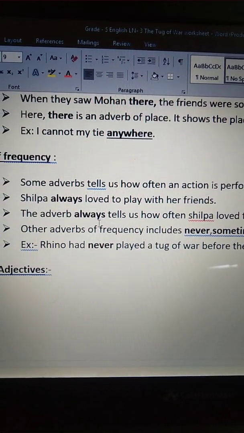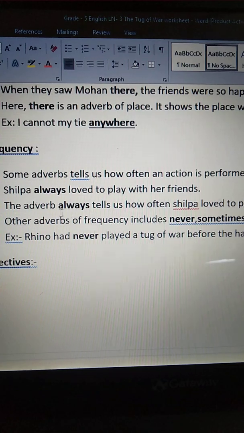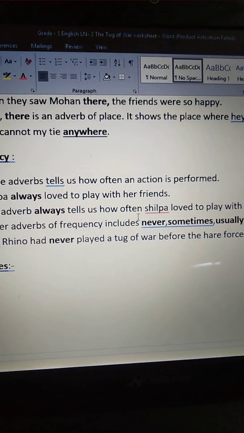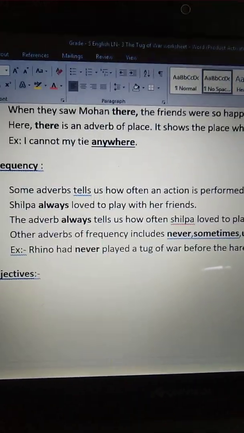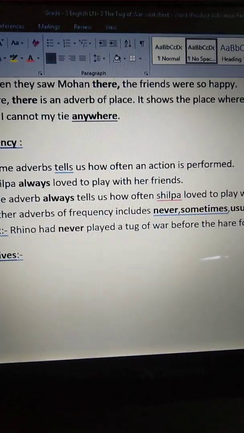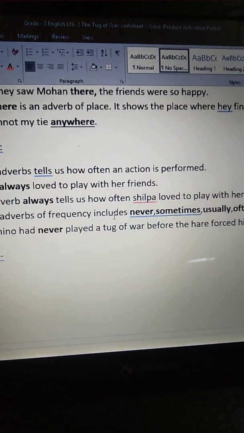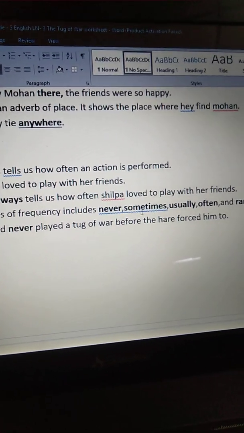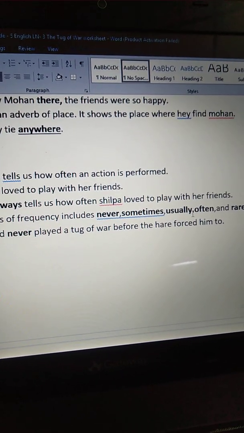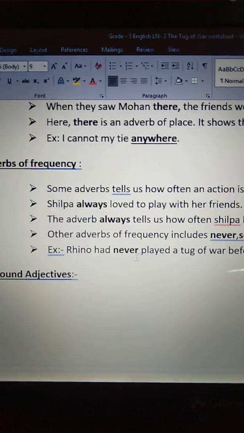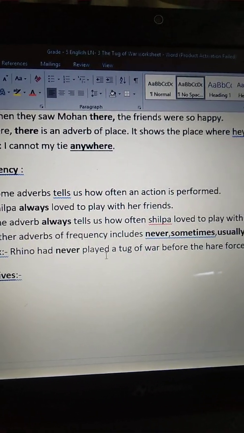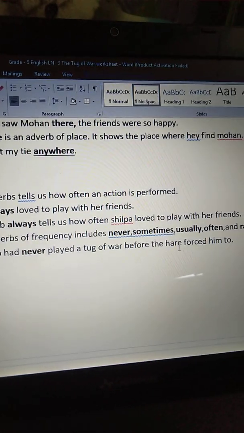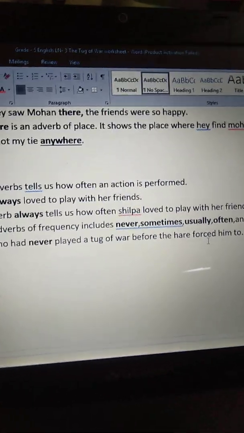Here, the adverb always tells us how often Shilpa loved to play with her friends. Okay. Other adverbs of frequency include never, sometimes, usually, often and rarely. For example, Rhino had never played a tug of war before the hare forced him to.